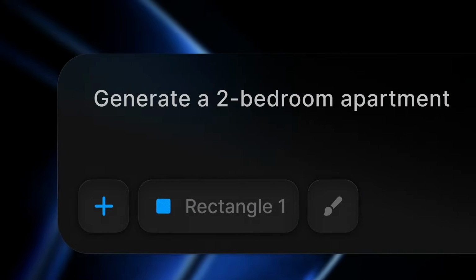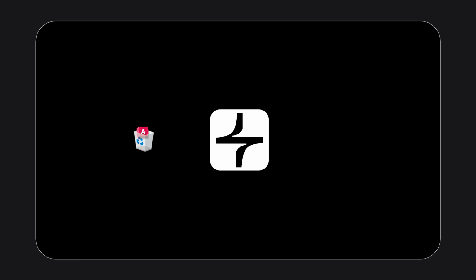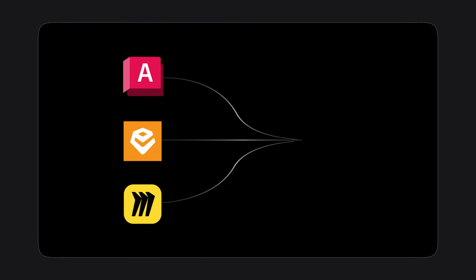So Synaps is the new software in architecture, and honestly, it is kind of a big deal. And it's got a lot of architects asking, should I ditch AutoCAD and switch to Synaps? And not even just AutoCAD, because Synaps effectively combines other rendering, drafting, and collaboration tools in one single canvas. So it's kind of like having AutoCAD, Enscape, and Miro all merged into one single software.